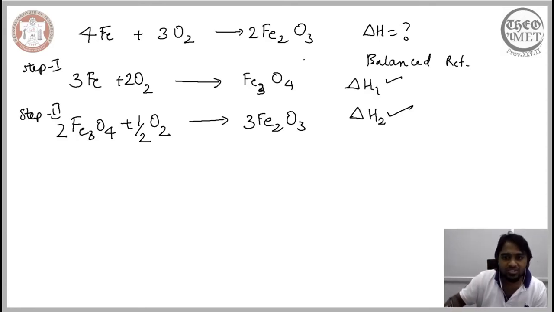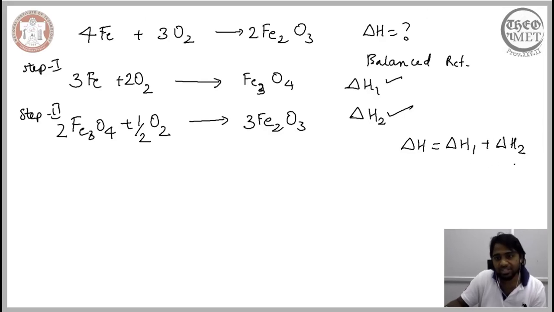Now, let us just try to sum this up. Let us see if the overall change in the enthalpy can be calculated by summing up the change in the enthalpy associated with the first step and the change in the enthalpy associated with the second step. This is rather straightforward. Let us try to see if it is possible.